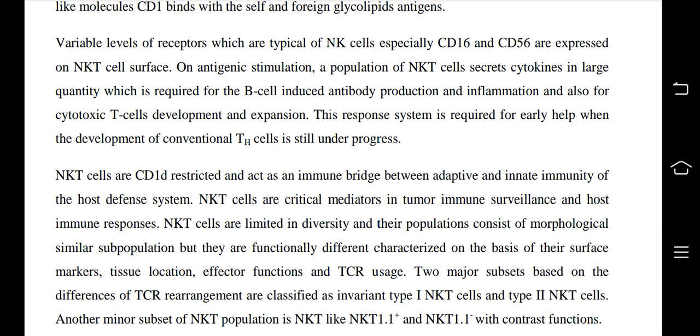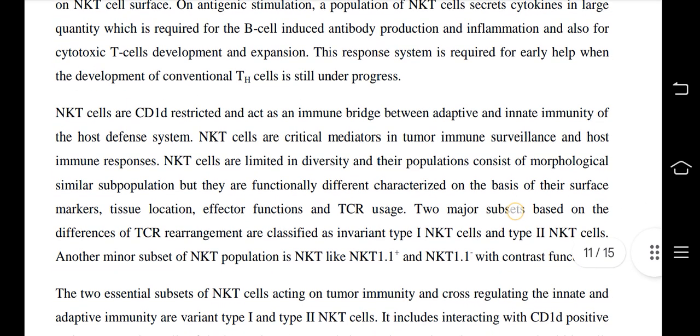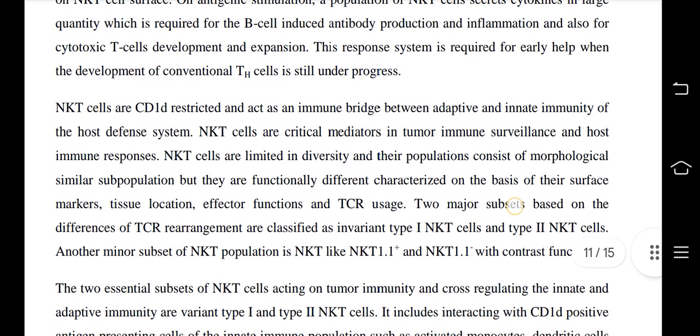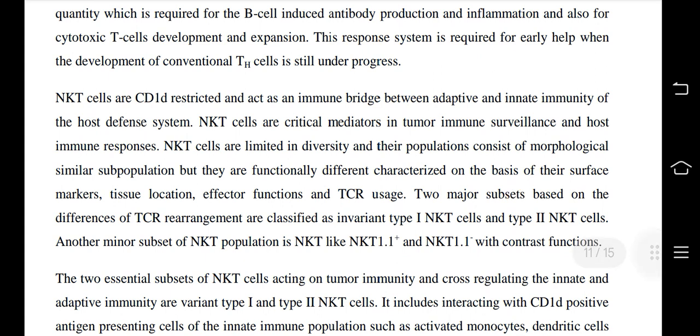on the NKT cell surface. On antigenic stimulation, a population of NKT cells secretes cytokines in large quantity, which is required for B cell-induced antibody production and inflammation, and also for cytotoxic T cell development and expansion. This response system is required for early health when the development of conventional Th cells is still in progress.